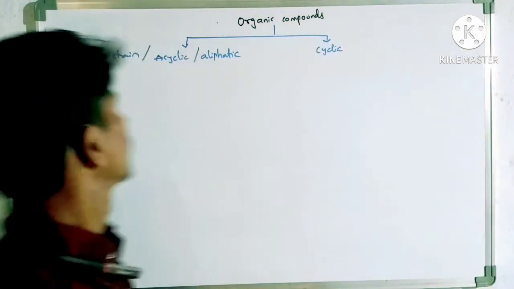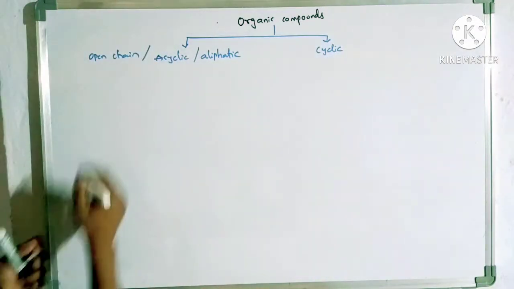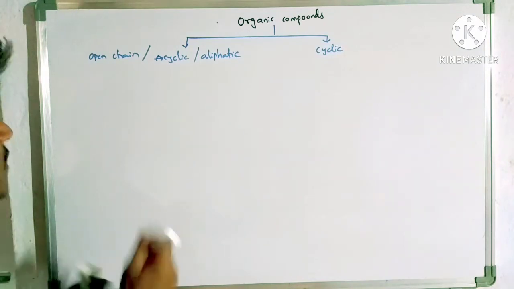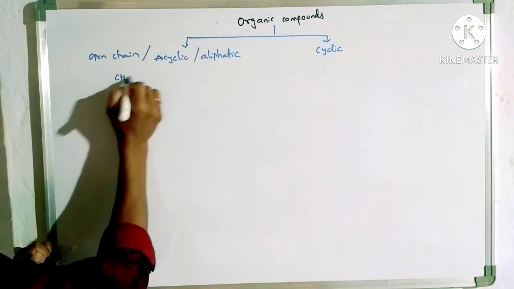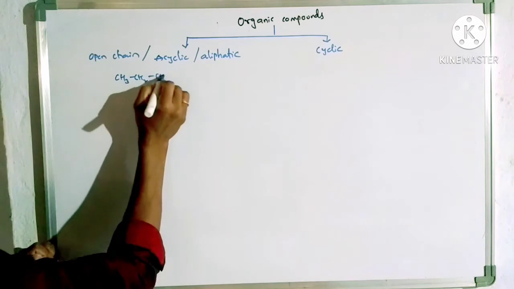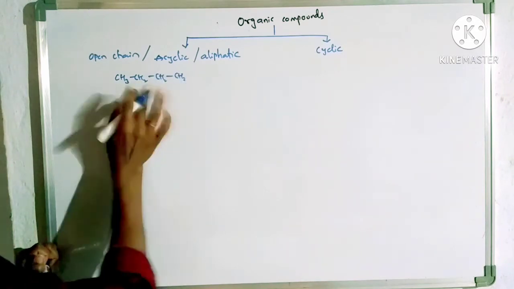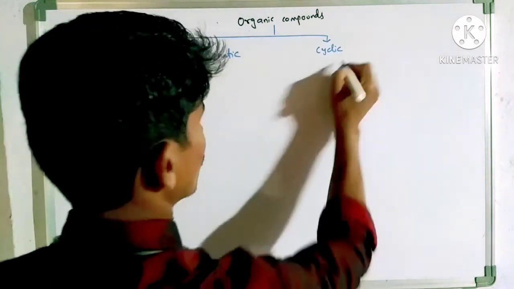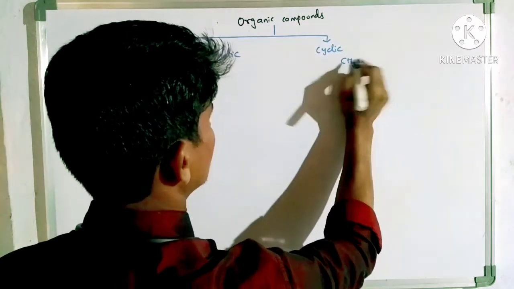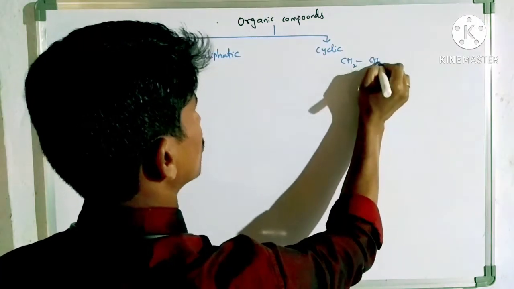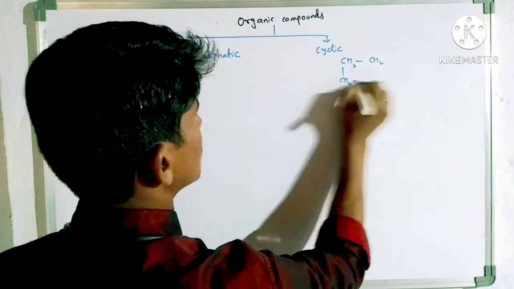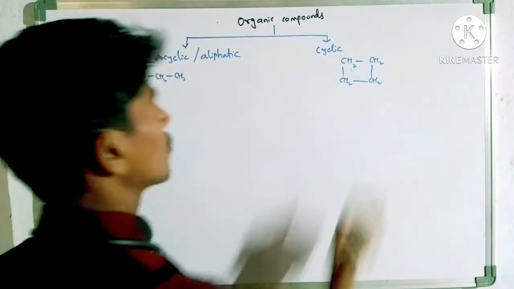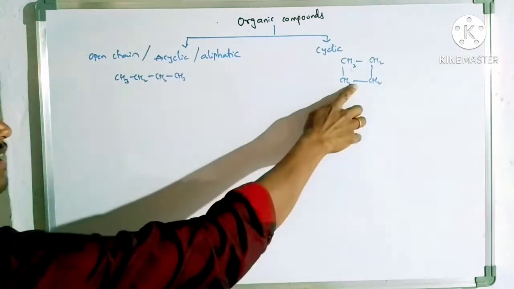In the open chain, the chain is like this: CH3, CH2, CH2, CH3. This is open chain. Cyclic means it is closed. For example, CH2, CH2, CH2, CH2. This is a closed chain, which means cyclic, and it looks like a cycle.